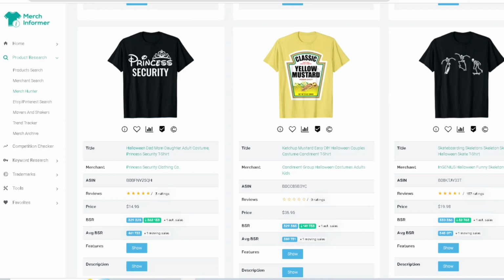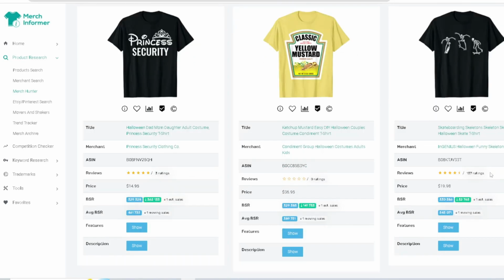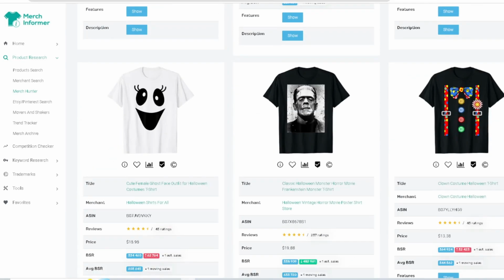Same thing with the ketchup mustard. Same concept. Skeleton skateboarding. This right here. Look at this, a simple design, but look at the reviews on it. But leveraging this right here, leveraging Halloween and skeletons, it's going to turn into a top selling niche, which is really, really cool. Let's go down a little bit more.